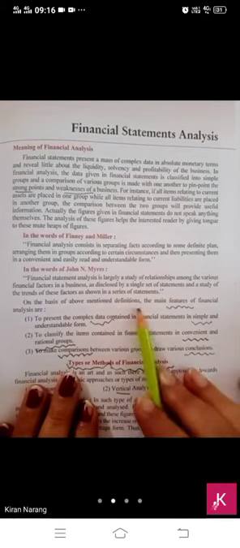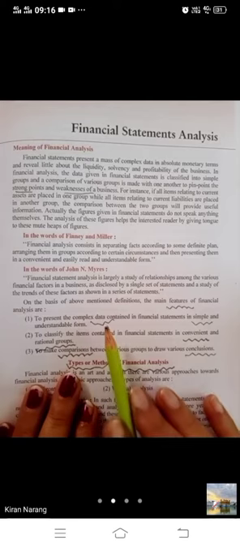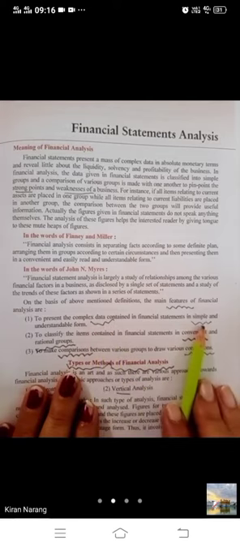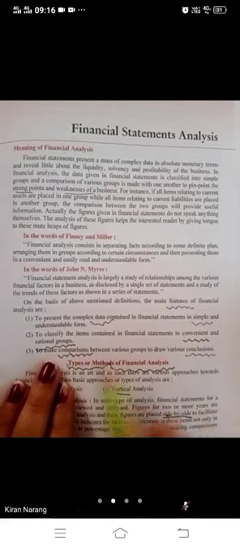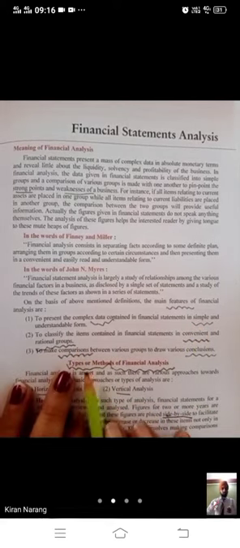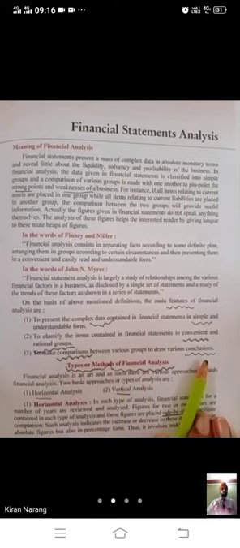These are the three features of financial statement analysis: presentation of complex data in simple form, classifying the data in convenient groups, and to make comparison and draw conclusion. These are the three features of financial statement analysis.